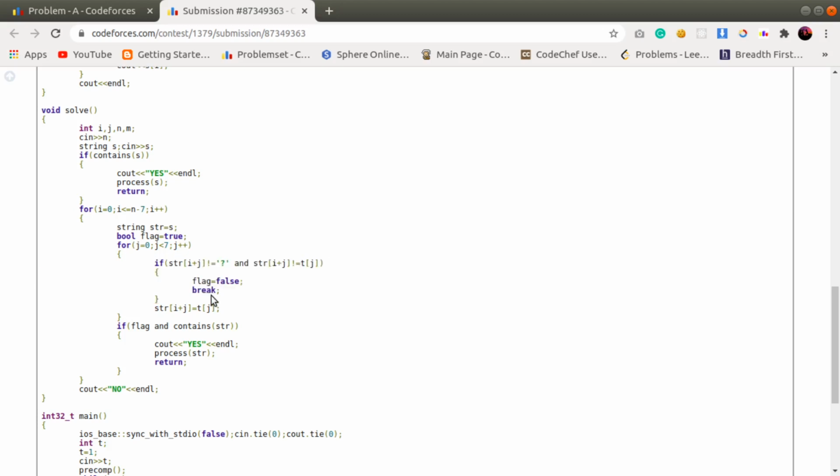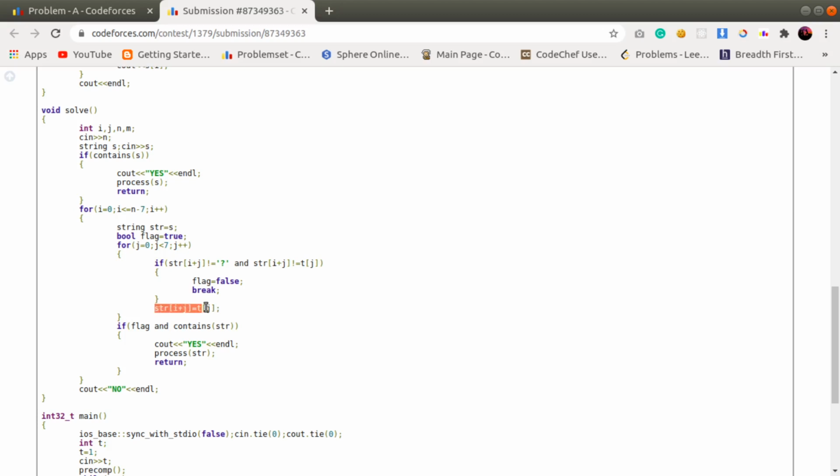This part is basically checking if it is not possible to form a particular pattern which can begin from that particular i. If it is not the case, then we will just mark this flag as false and we will break this. And if this is not the case, then we will just change this string value at i plus j, and we will put T of j.